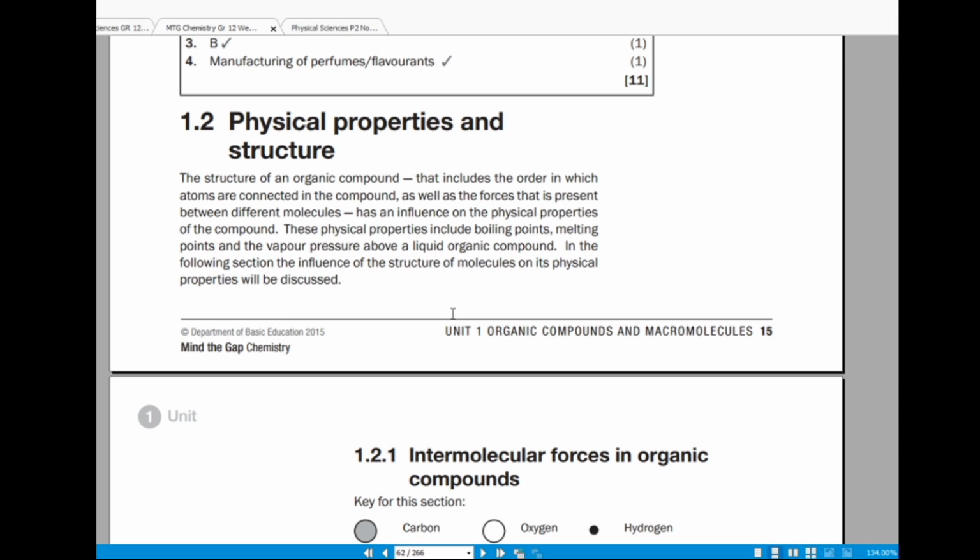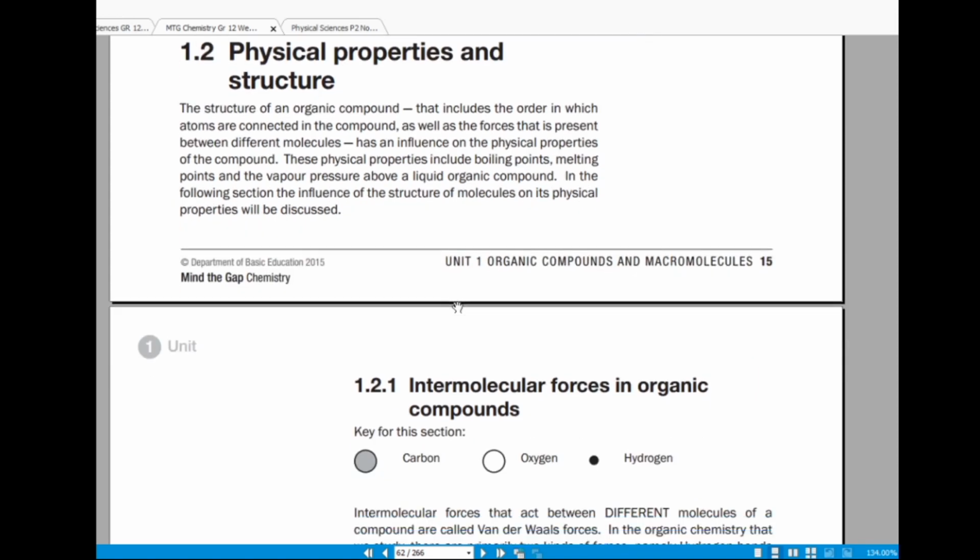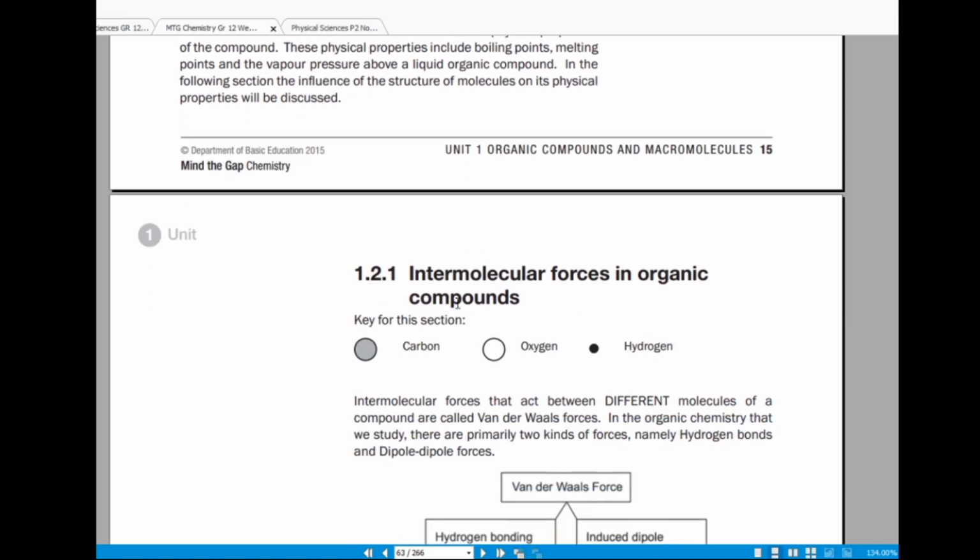These physical properties include boiling point, melting point, and vapor pressure above a liquid organic compound. So in the following section, the influence of the structure of molecules on its physical properties is discussed.